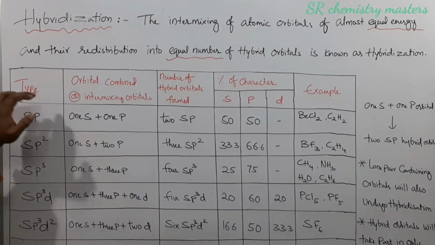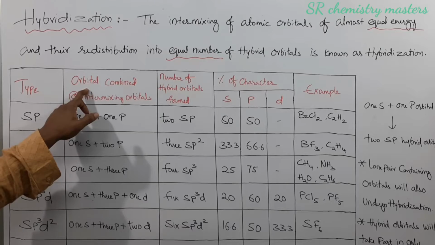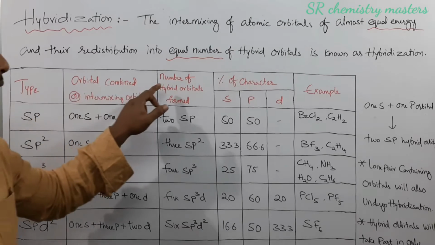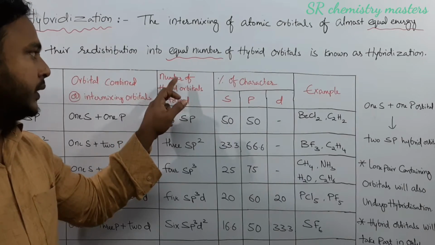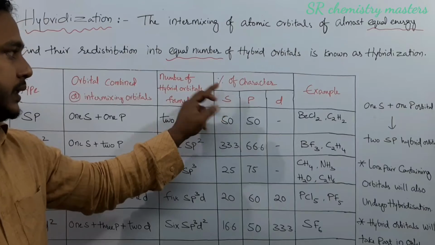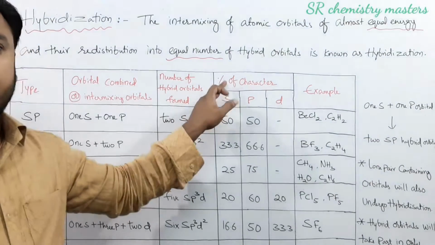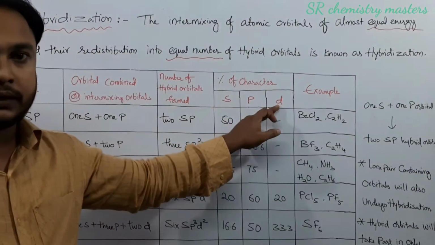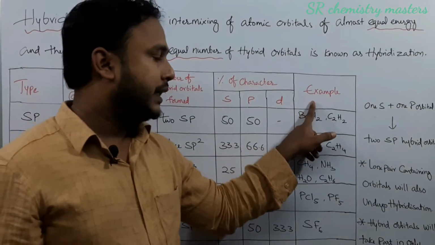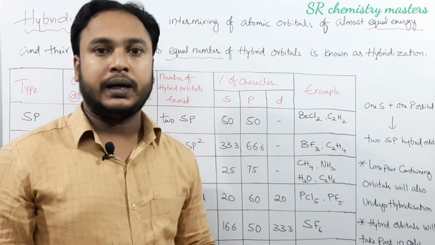The second column includes the orbitals combined, or the orbitals which are taking part in hybridization. The third column includes the number of hybrid orbitals formed. The fourth column includes the percentage of s character, p character and d character. The fifth column includes the examples related to the hybridizations.